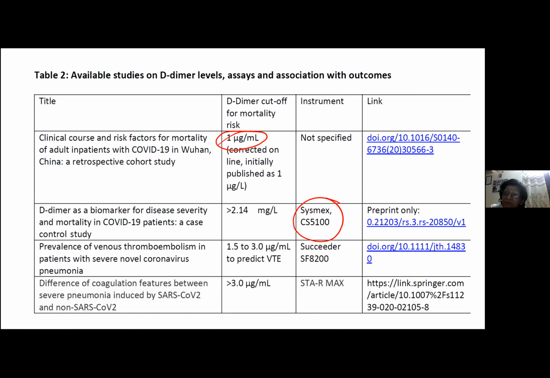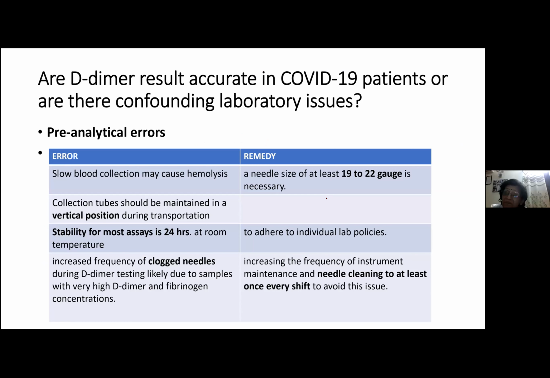Remember, D-dimer has lots of confounding factors. D-dimer results have lots of confounding factors, so we can have a lot of errors. The errors can be pre-analytical, analytical, or post-analytical. Pre-analytical means those errors which occur before the start of the test. Analytical means those errors which occur during the test. Post-analytical means those which occur after doing the test.